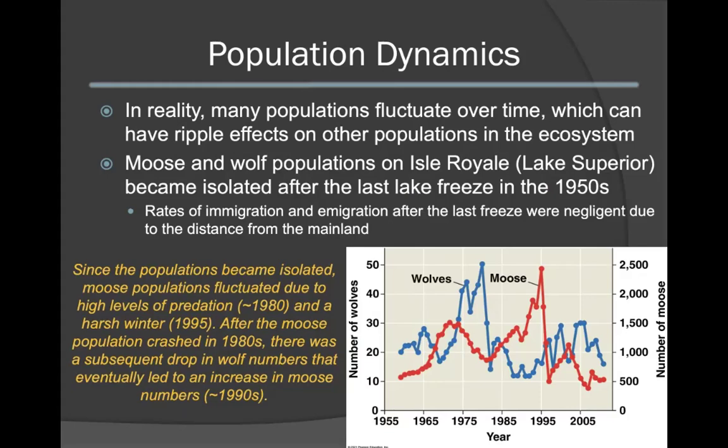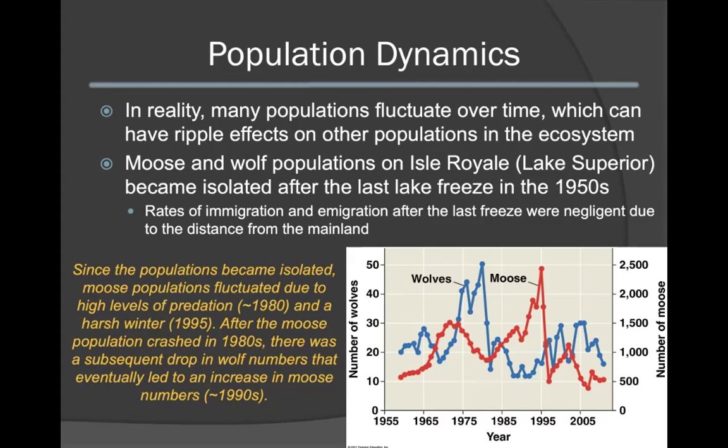An example of this concept is examining the wolf and moose populations on Isle Royale in Lake Superior. These populations became isolated after the last lake freeze in the 1950s. Before that, individuals could freely cross and walk over the lake to reach Isle Royale. Rates of immigration and emigration after the freeze became negligible. This is because the island was too far away from the mainland in order for individuals to emigrate or immigrate.